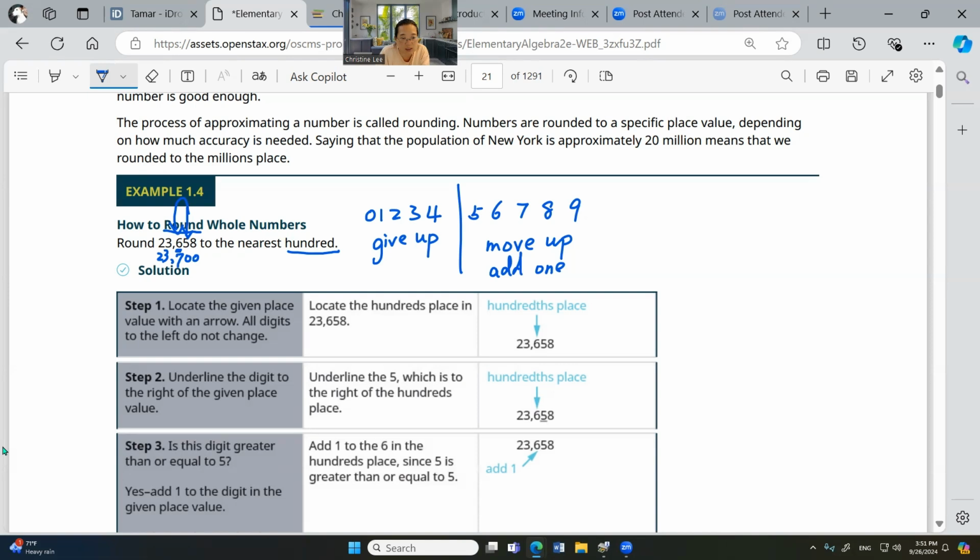So if this is how much money you have in the bank, $23,658, you can just say, I have about 23,700. You don't have to say 658. Okay, you say 700. This is about, round it up. You round.